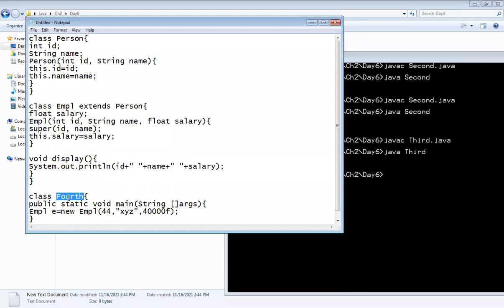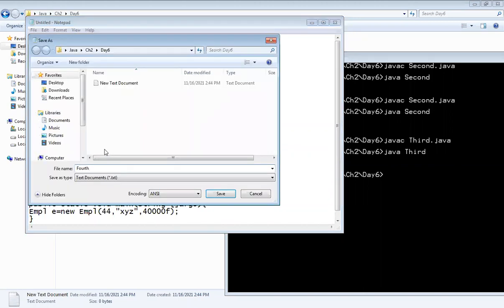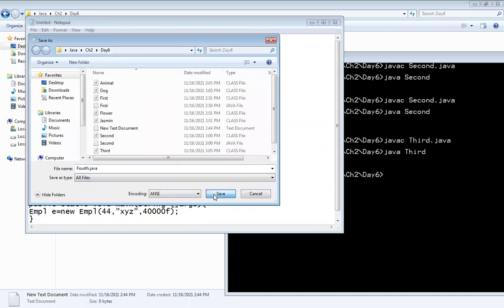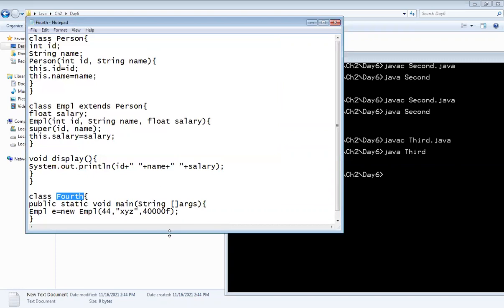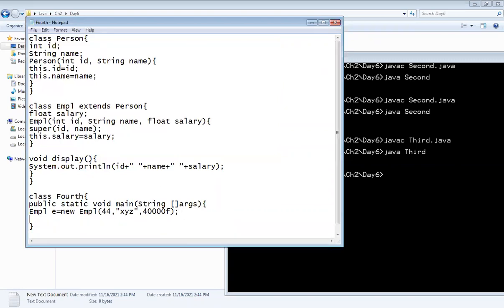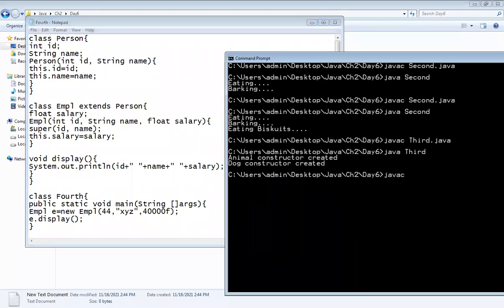So just save the program first. When you get practice of these two keywords, then you can easily use them in your programs. So just practice it many times by taking different examples. Then call this method with the help of the object. So whatever values we have given through this constructor, that will be printed on the console. Javac.